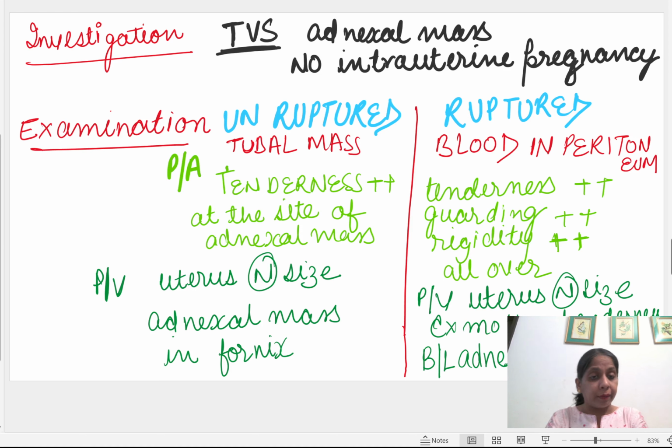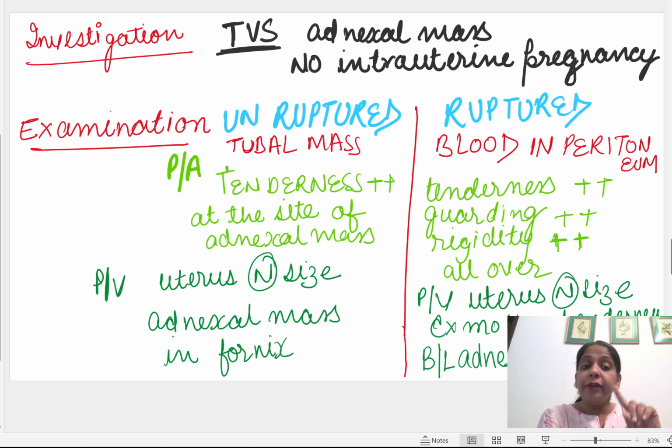If it is unruptured, then if we touch the adnexa per abdominally, the area where the adnexa are, in the left and right inguinal regions, a tenderness will be felt by us due to the adnexal mass. And on PV, because it is unruptured, the uterus will be of normal size because the pregnancy is there in the adnexa, and we will feel the adnexal mass.